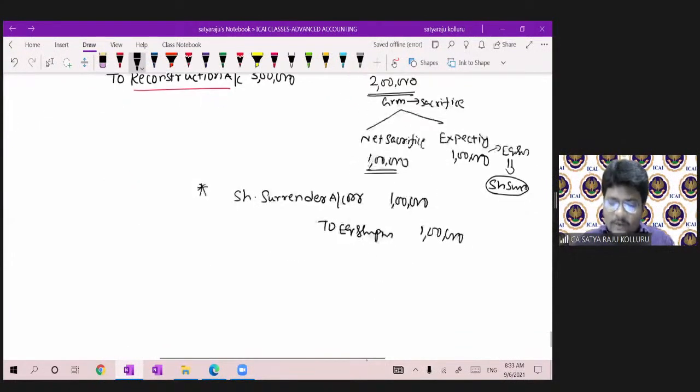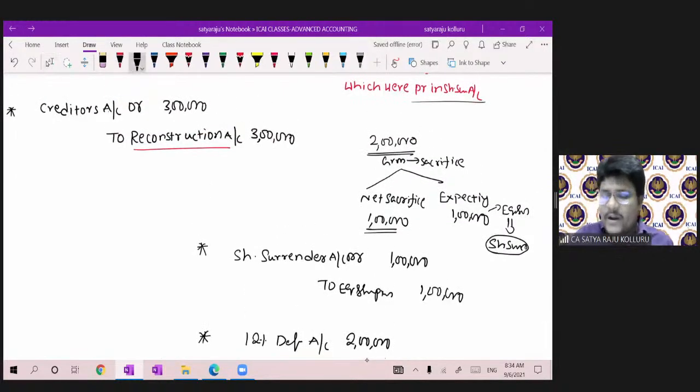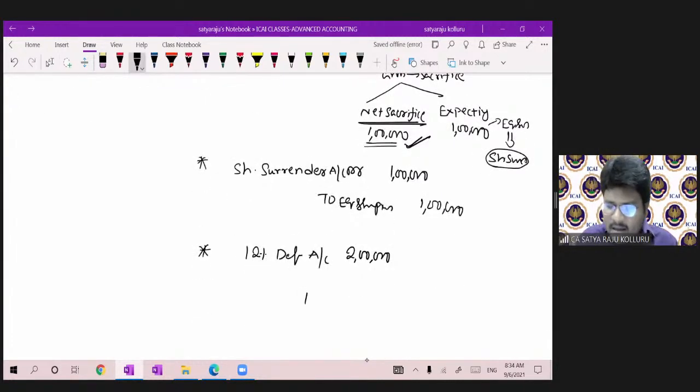For the existing 12% debentures account worth 2 lakhs, what was the real sacrifice made by them? Net sacrifice. The real sacrifice made by them should definitely be transferred to reconstruction account. Which was the real sacrifice? If at any time the other party made a sacrifice, that amount should be transferred to reconstruction or capital reduction account, which was 1 lakh.